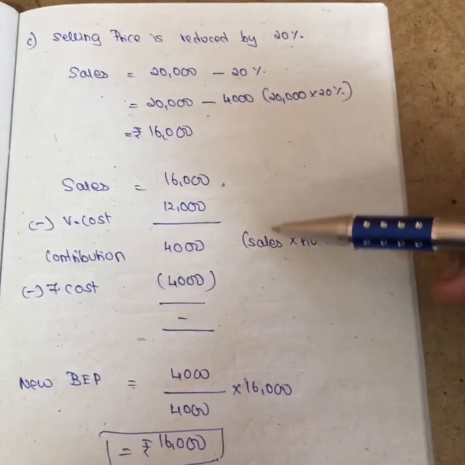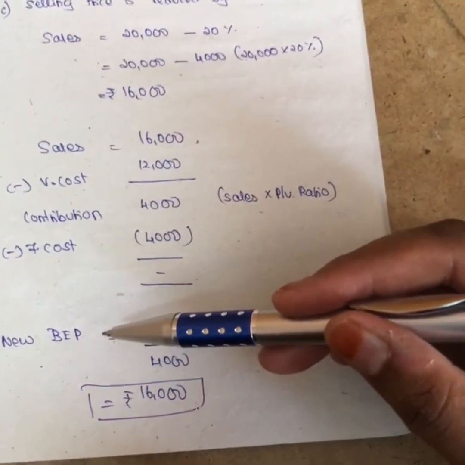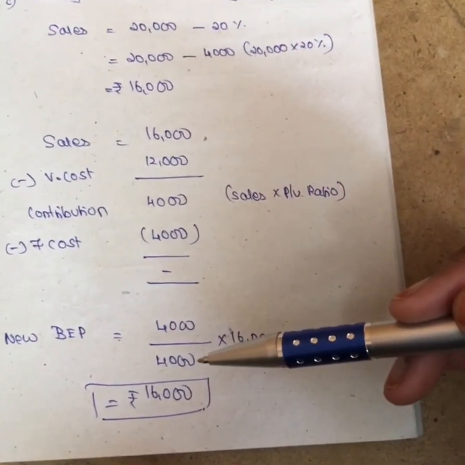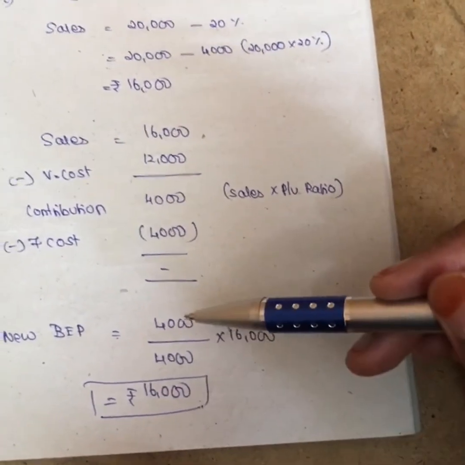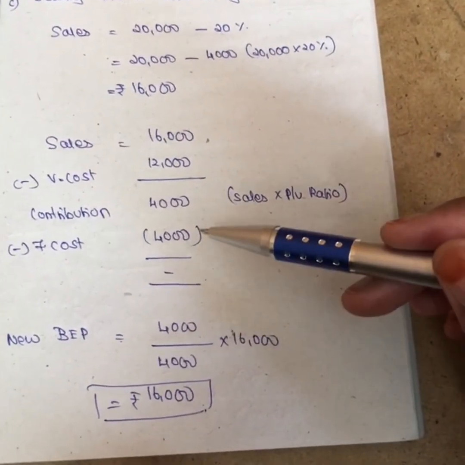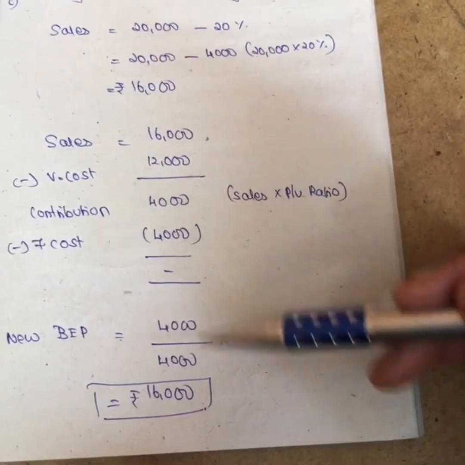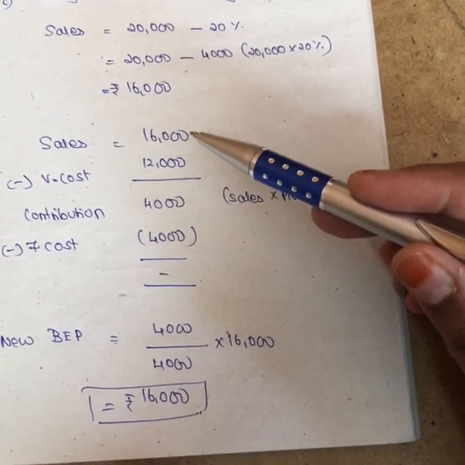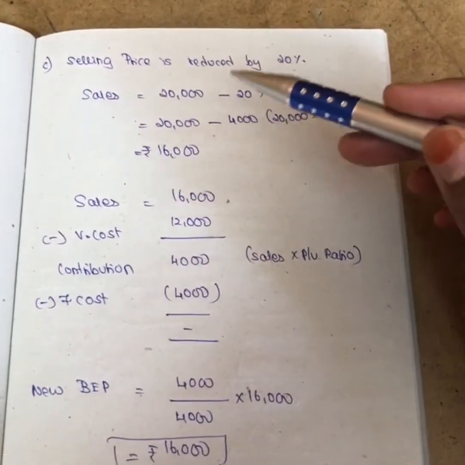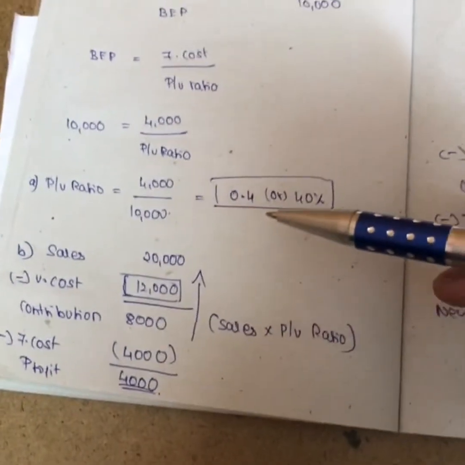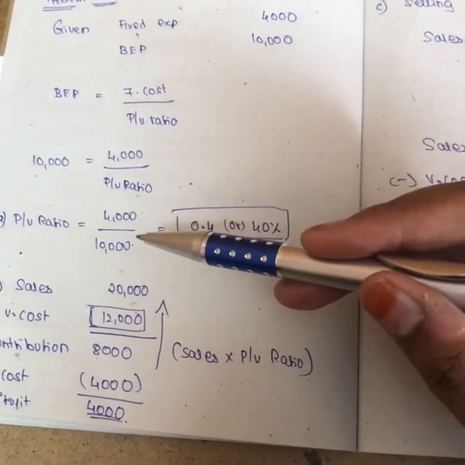In this problem they asked you to calculate new BEP, right? So fixed cost divided by contribution into sales. Fixed cost is 4,000, divided by contribution, again 4,000, into sales 16,000. Since there is a change in the selling price, we cannot take the same PV ratio because it is different.